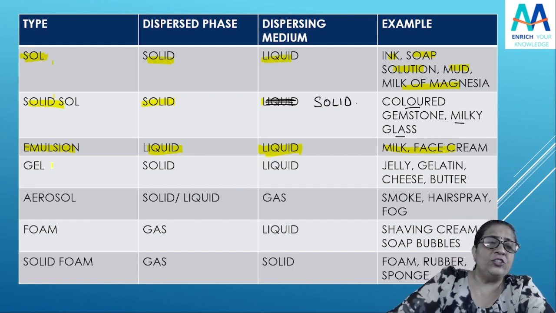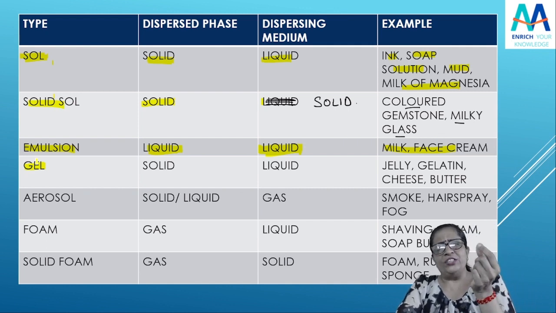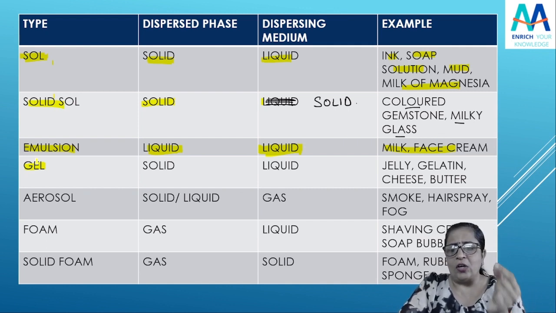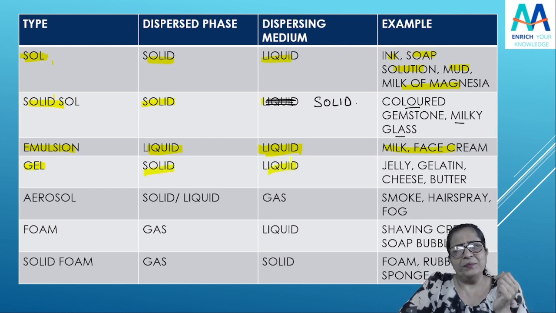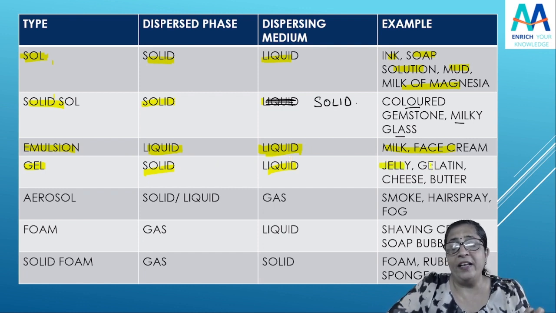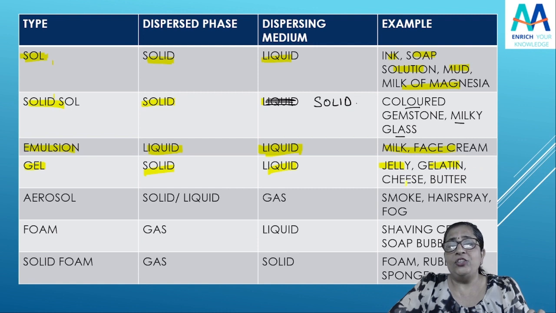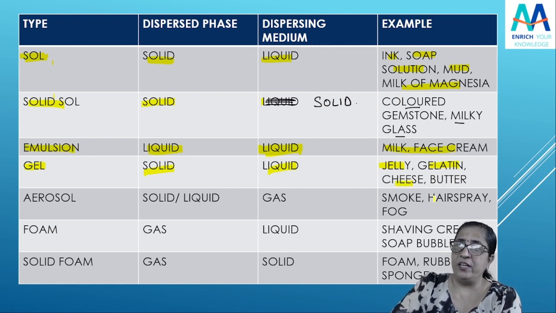Okay. Then gel. You must have seen how the gel looks. Yes. So it is a solid, students, dispersed in a liquid. Okay. Solid in a liquid. Jelly, very good example. Gelatin, isn't it? Then cheese. All these are nothing but examples of gel.